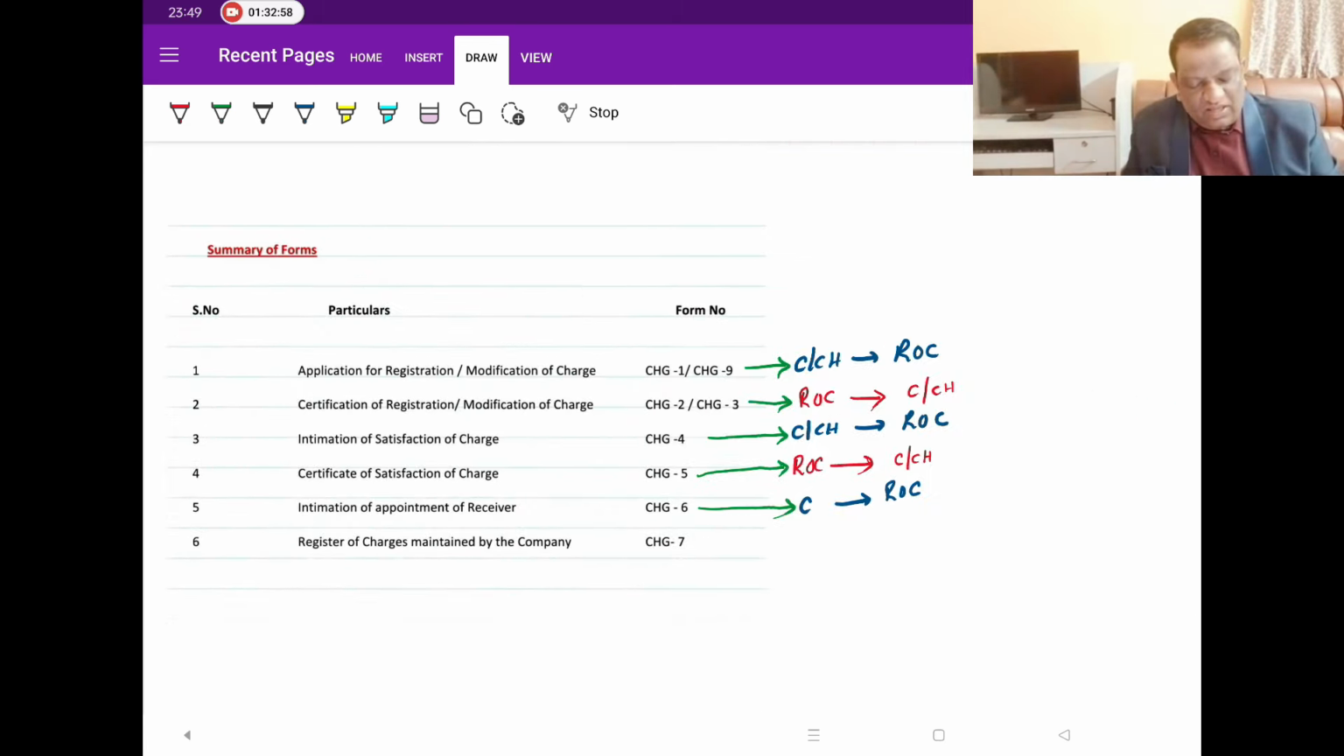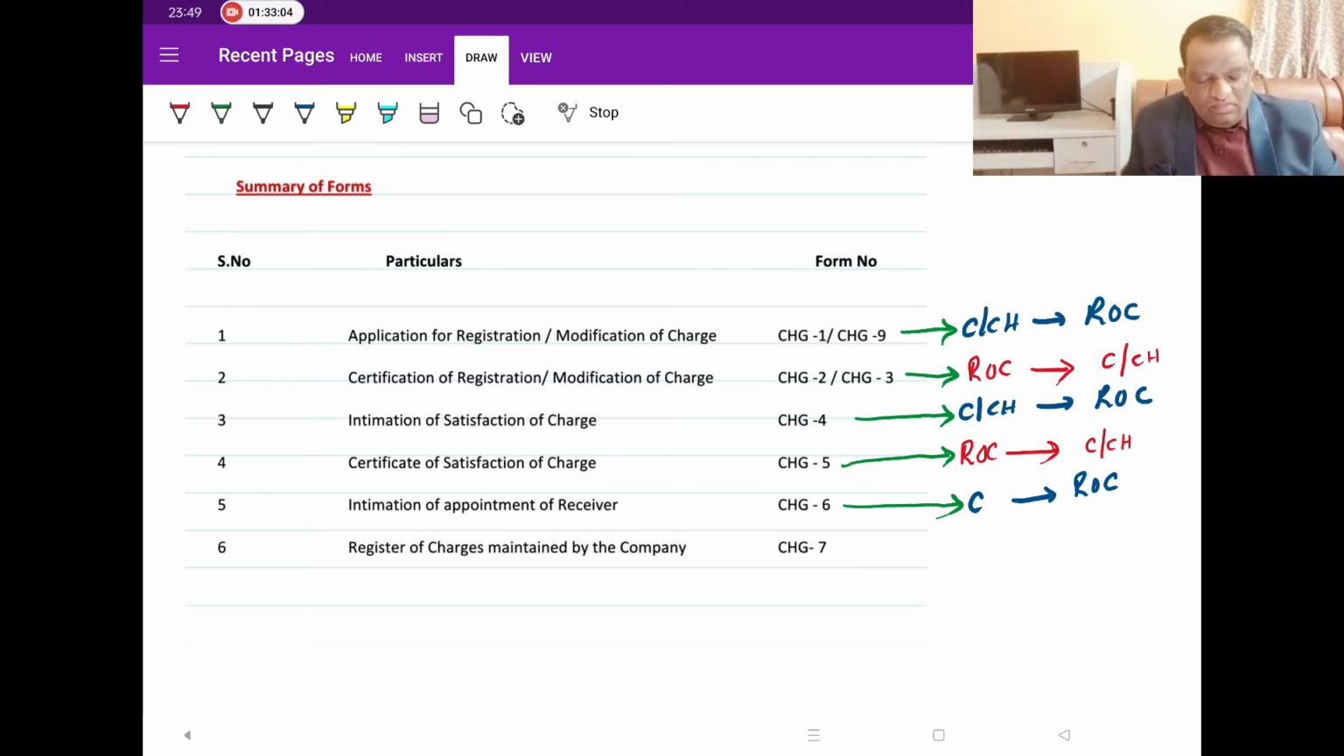But before I close the class, let's look at the forms, the summary of it. Look at it first. Now, CHG1 or CHG9. Who would be filing the CHG1 or CHG9? It is the company who has to file first. If the company fails, the charge holder can file. But the first obligation is on the company. The company files to the ROC.